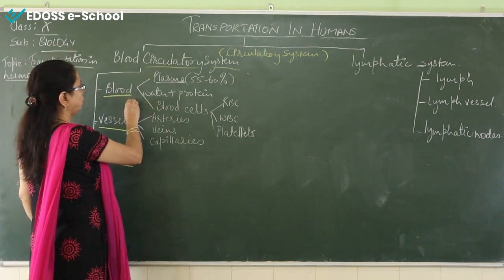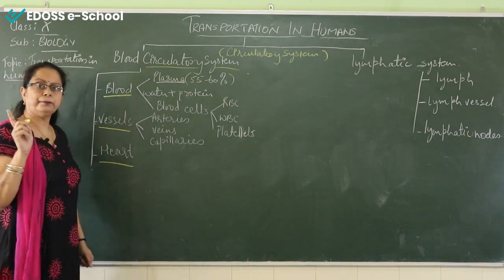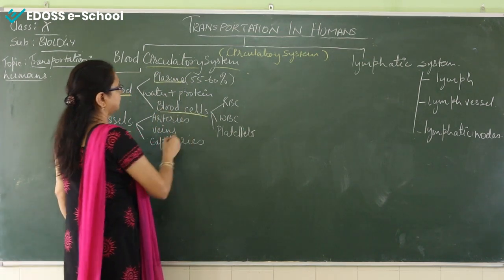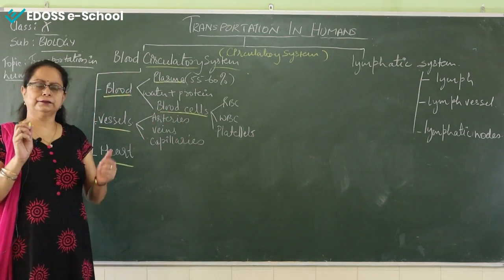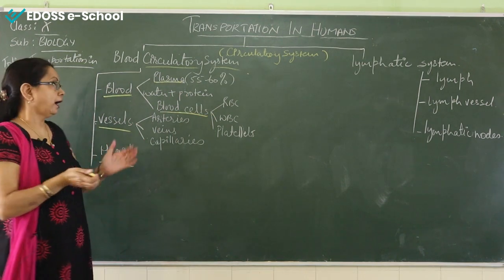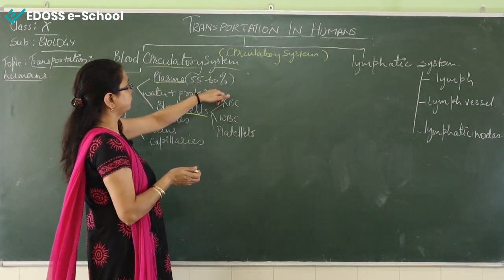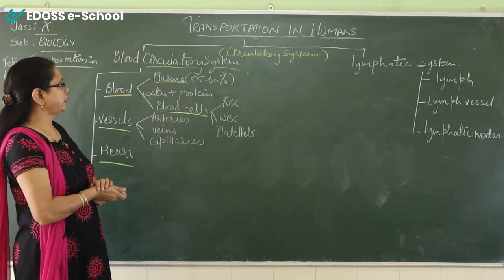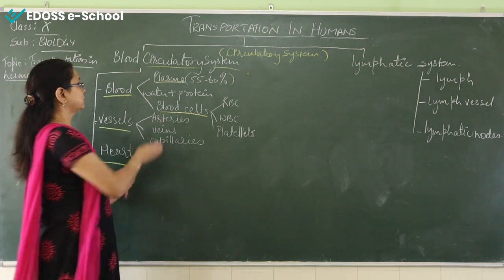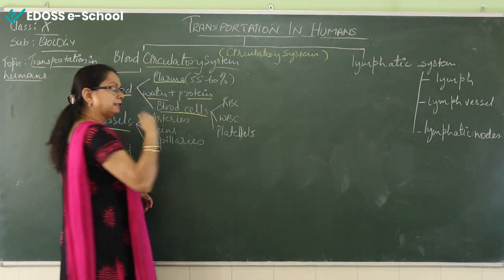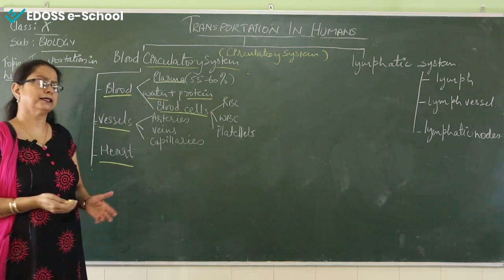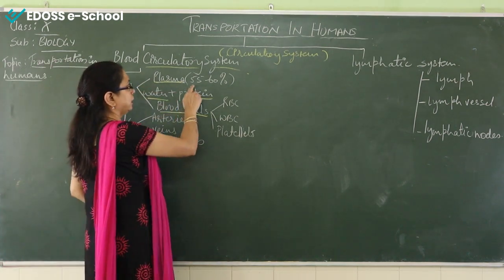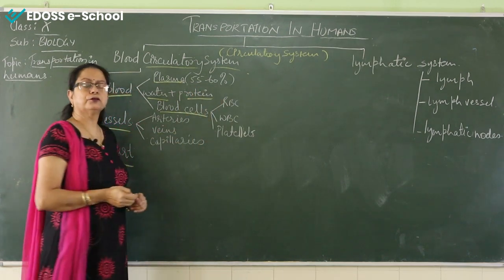Now blood, we know blood is formed by 2 main parts. One is the plasma and another is the blood cells. Plasma, we can say, makes the fluid, and covers 55 to 60% of the blood content. And in the plasma, what is mainly present is water and protein. Other things are also there, the ions and so many things, but the main things are water and protein. These 2 things make plasma and make the 55 to 60% of the total blood.